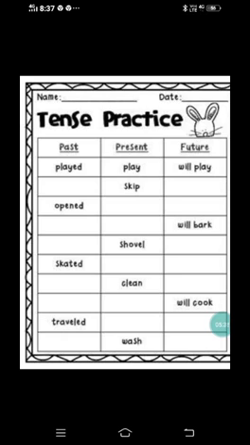Next, under present tense they have given us wash. For wash you need to write the past tense and also the future tense. Wash, we already know what wash is, right? Since the word ends with a consonant, you need to simply add ed, because there is no other vowel before it, so simply add ed. Okay, next topic,